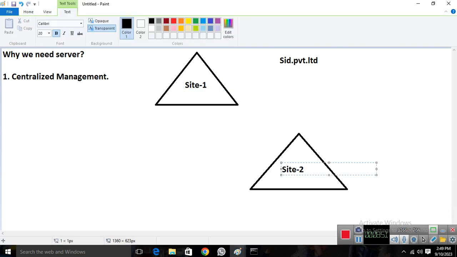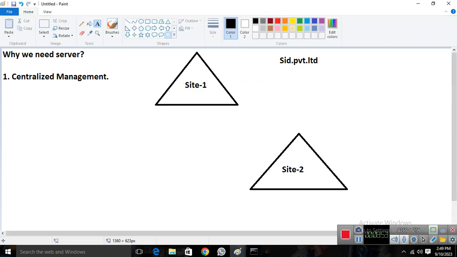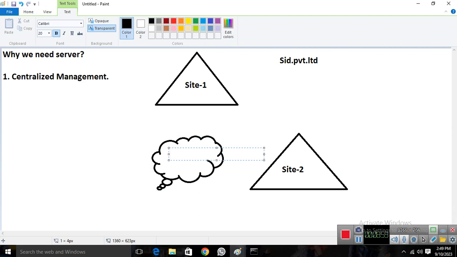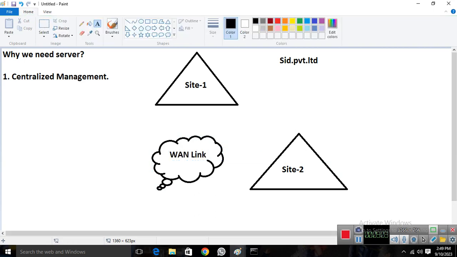Now these two sites are connected with a WAN link. So this is my WAN link. Imagine I have an internet connection. With the help of this internet connection or WAN link, we can connect these two sites together, like this. Now Microsoft recommends that if you have multiple sites, you need to create a separate server for separate sites.